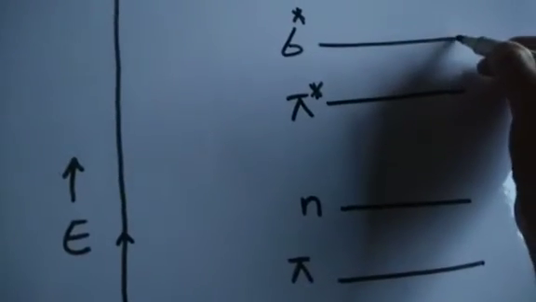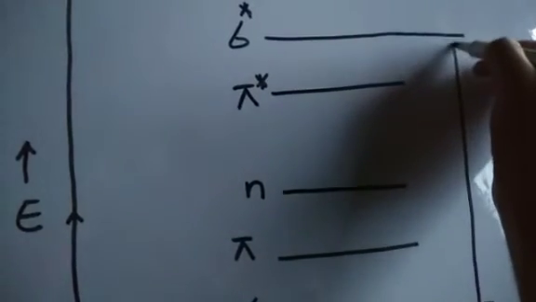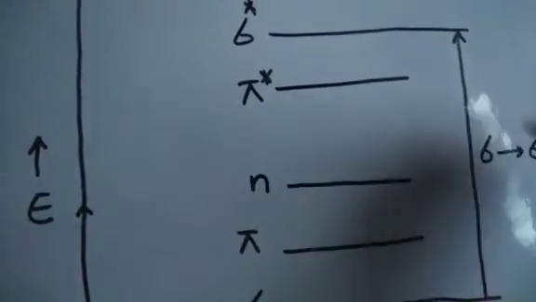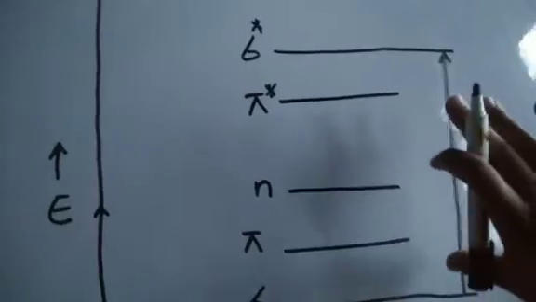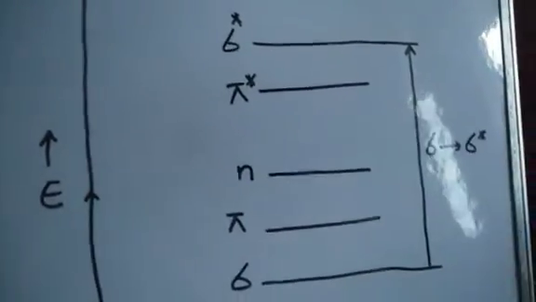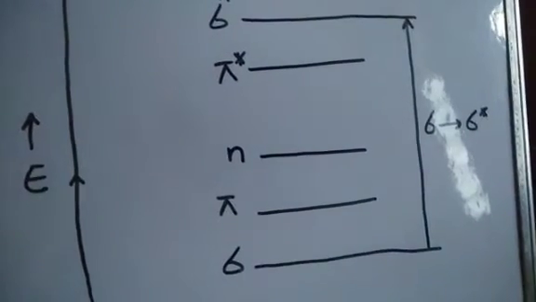So one transition will be like this, we will show it from here. So this is one transition, it is from sigma to sigma star. Obviously its energy gap is more, that means it needs more energy to excite the sigma electrons from the ground state to the excited state.